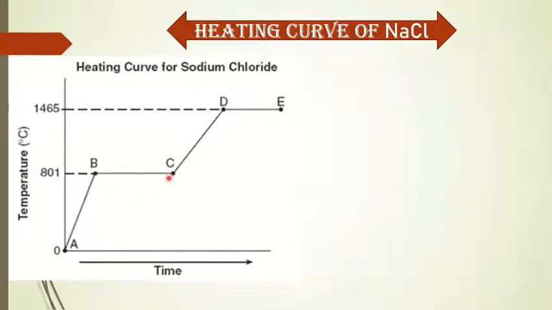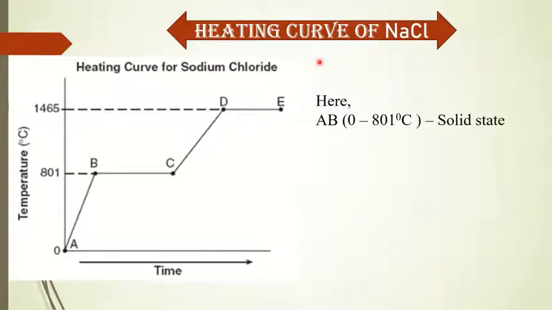This is the mixture of solid salt and liquid salt, and CD is the liquid salt where heat is given and the temperature increases, and at point D, the liquid salt starts to boil. So DE is the boiling point where liquid and gaseous salt are present, a mixture of liquid and gaseous salt. If at that point more heat is given, then the temperature rises again.